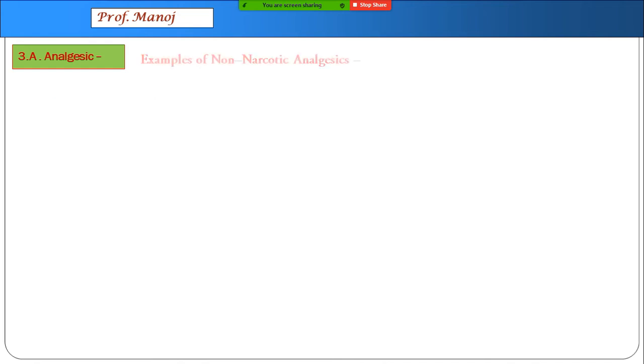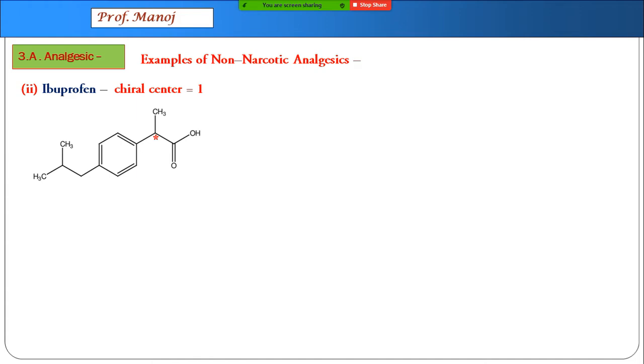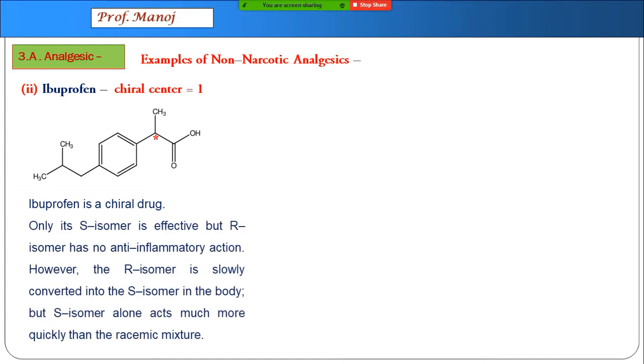After aspirin, we study more about ibuprofen. Now in ibuprofen, this structure is a chiral drug. It has a chiral carbon atom. Now this particular structure exists as two isomers. One is dextro, one is levo. More accurately, the S and R isomers configuration: S configuration is effective as a drug, but R configuration is not used as a medicine.